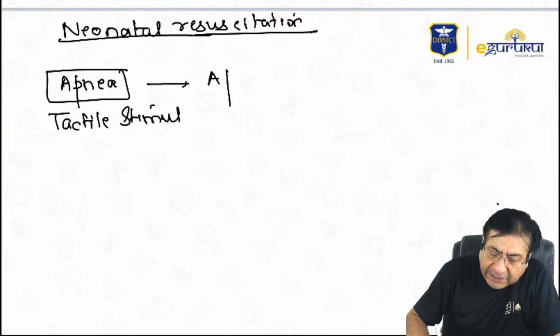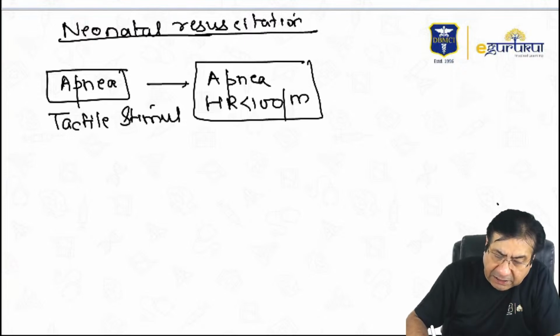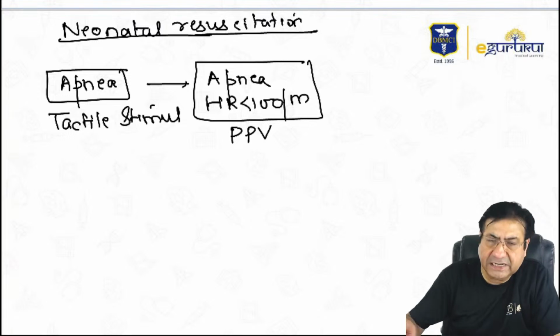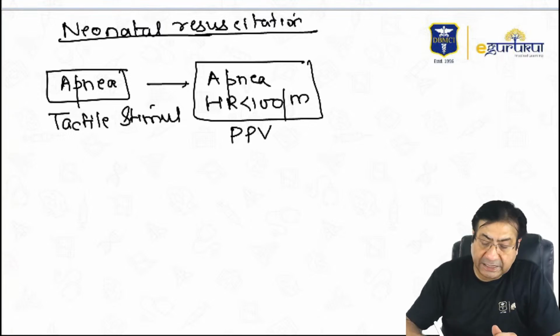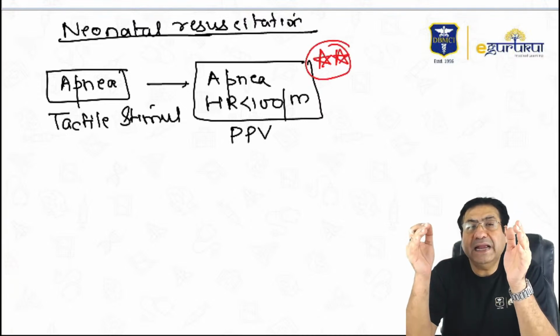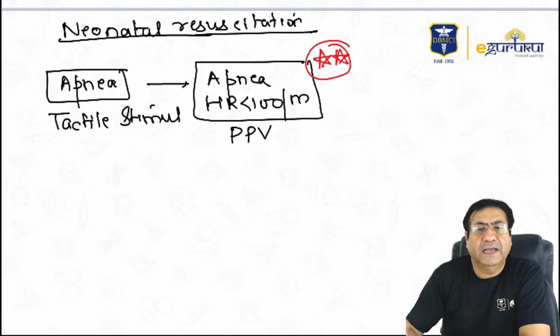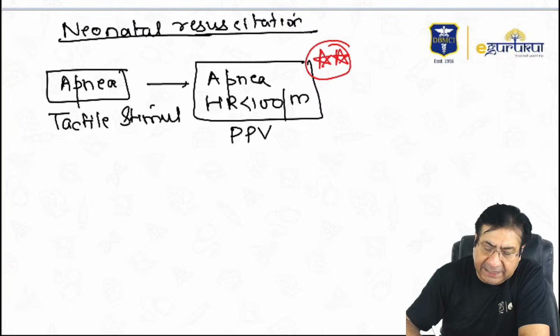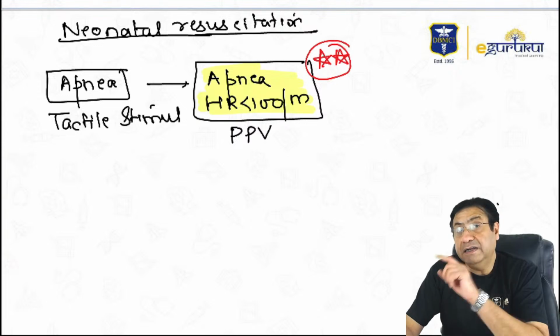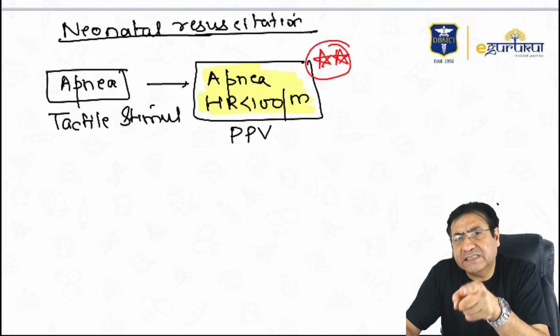Now, if the child continues to remain in apnea or the heart rate falls to less than 100 per minute, this is the indication to start positive pressure ventilation. This again is a very important topic for your exams. What is the indication for starting positive pressure ventilation with an AMBU bag in neonatal resuscitation? It is a child who continues to stay in apnea despite tactile stimulation, or a child whose heart rate is less than 100 per minute.